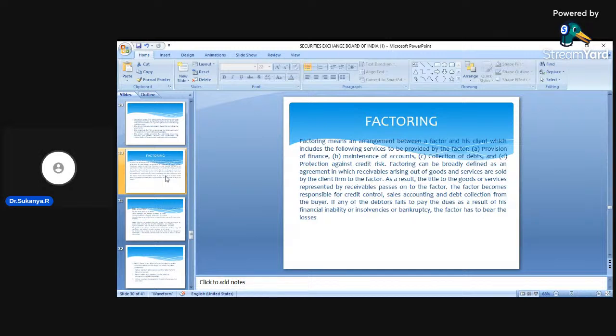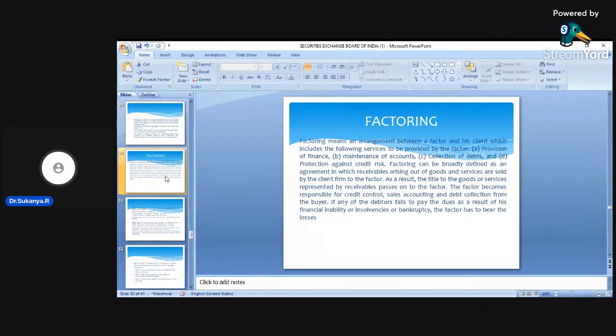I will just give you the basic idea about what you mean by this factoring, what that concept actually includes. Now, dear students, let us say I am a businessman, and I have sold goods to A, B, C, D. I'm a big businessman.